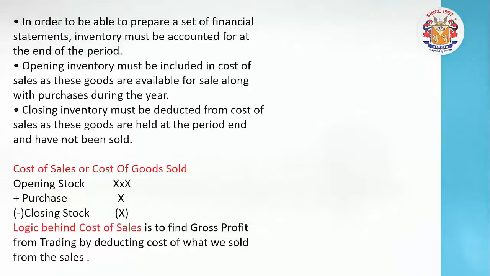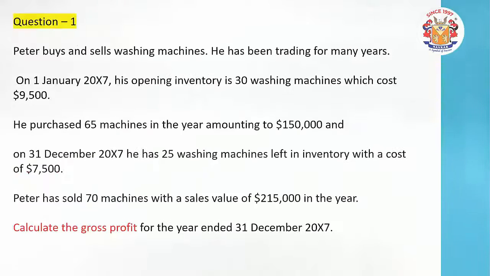The last portion is saying that if we deduct this cost of sales from the sales, it gives us the gross profit. Take a look here in the question. In the last line, you have been asked to calculate the gross profit for 31st December 2007. Here the goods by Peter have been sold, purchased and all that. It was trading throughout the year.